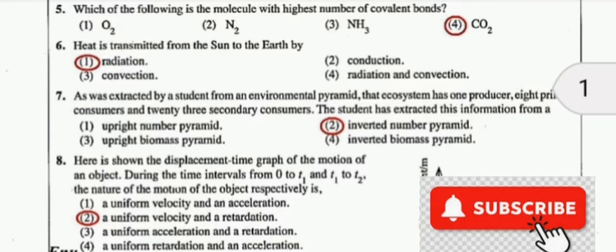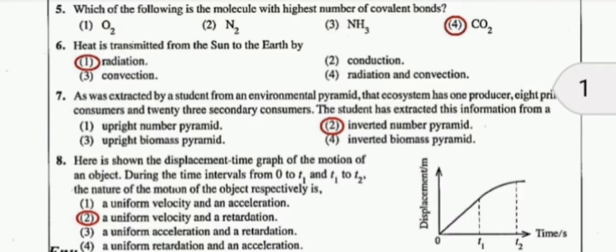Let's go to the question. Which of the following is the molecule with the highest number of covalent bonds? The first one is O2, the second one is N2, the third one is NH3, meaning ammonia. The fourth one is CO2, meaning carbon dioxide. O2 means oxygen, N2 means nitrogen. Oxygen has two covalent bonds. Nitrogen has three covalent bonds. The nitrogen of ammonia has three covalent bonds. CO2 has four covalent bonds.